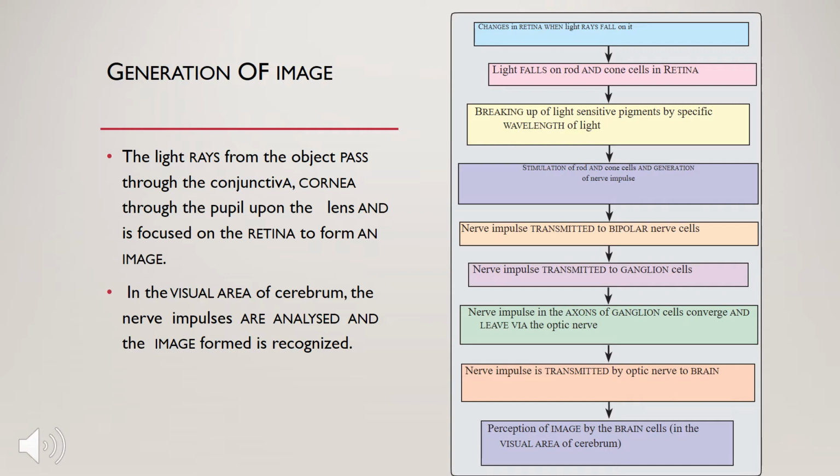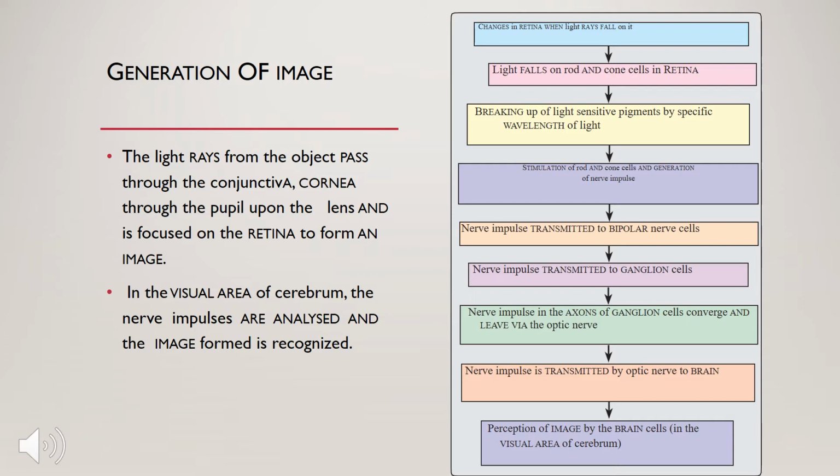Number one, there are changes in the retina when light rays fall on it. Then the light falls on the rod and cone cells in the retina. Then the light sensitive pigments are broken up by specific wavelengths of light. Light of different wavelengths passes into our eyes, so the breaking up of the light sensitive pigments is done.